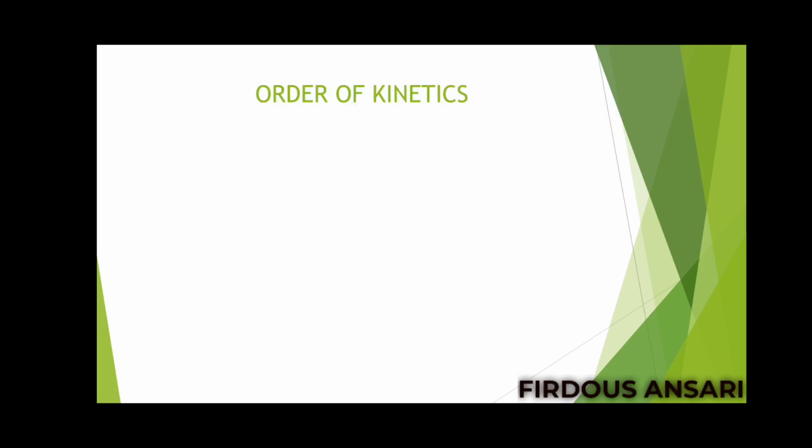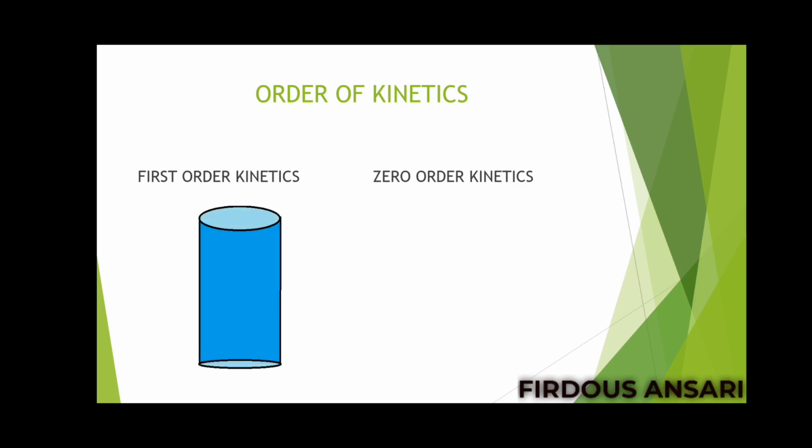Now we'll check out the order of kinetics. We basically have two orders: first order kinetics and zero order kinetics. You have studied this in physics at school also, and I believe you are not so good in physics, so you are studying pharmacology today. Anyway, for better understanding of first and zero order kinetics, just assume a simple example. Suppose this is a hollow tube and this is a funnel. You have used a funnel in your chemistry lab for filtering and some kind of preparation. Now imagine this hollow tube.